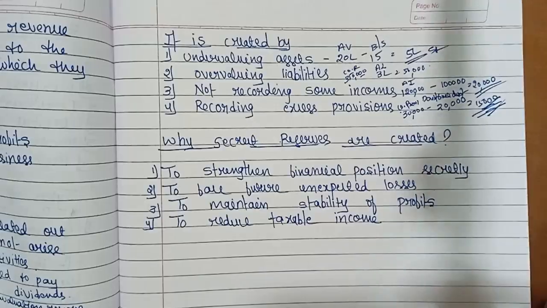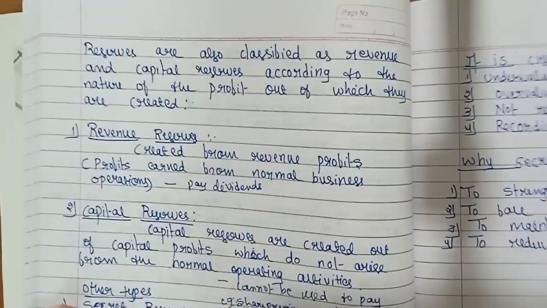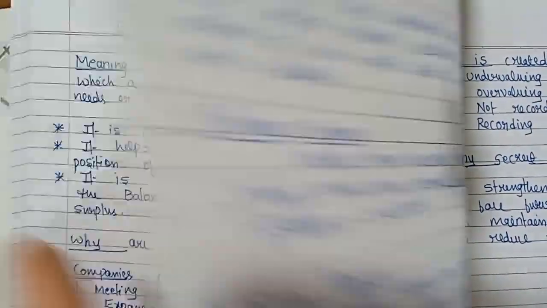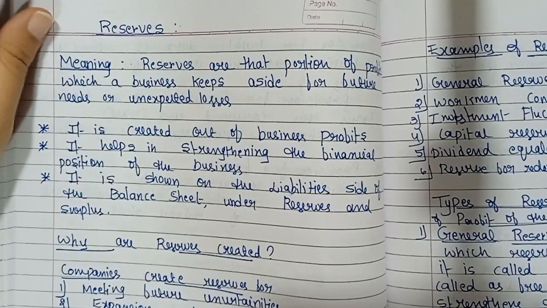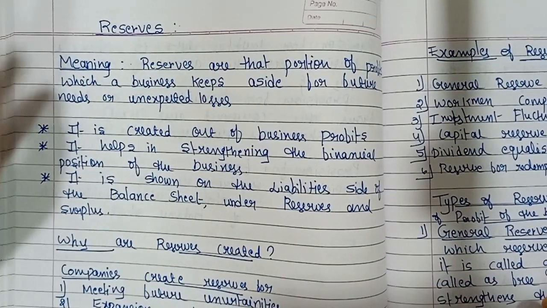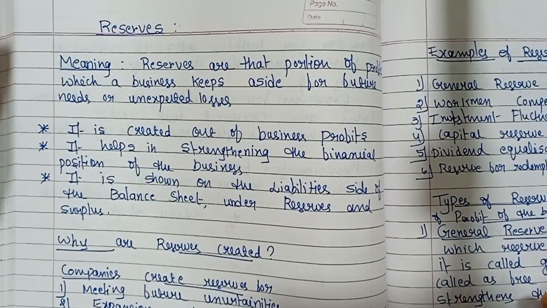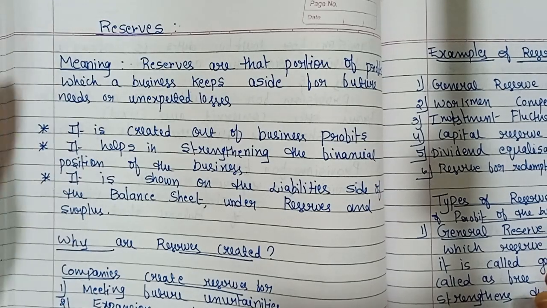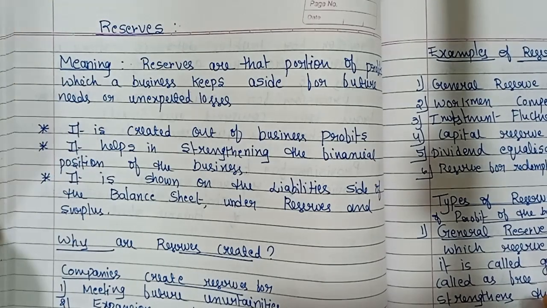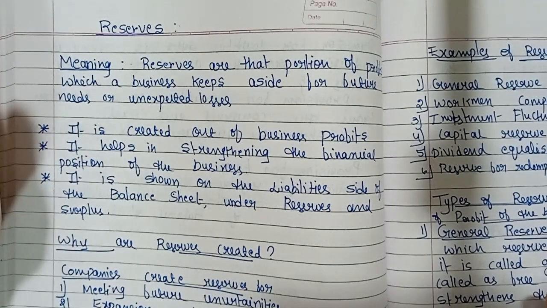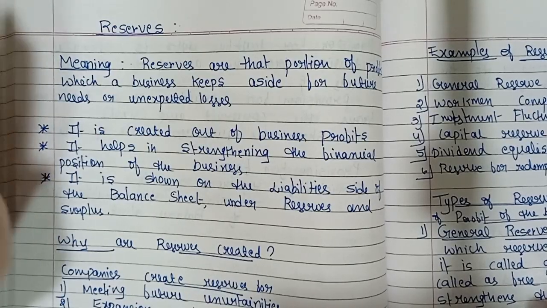Clear? So these are the other types of reserves, that is, secret reserve. So the reserve concept is over. I hope this concept is clear to you all. Reserves means that portion of profit which a business keeps aside for future needs or unexpected losses. Clear? I hope this concept is clear to you all.